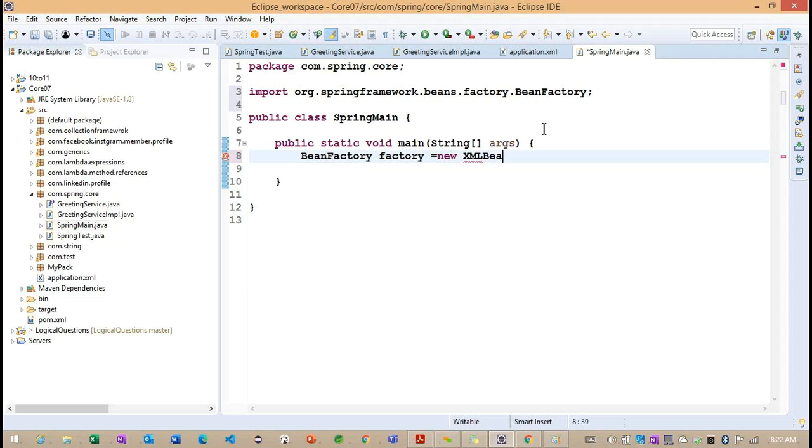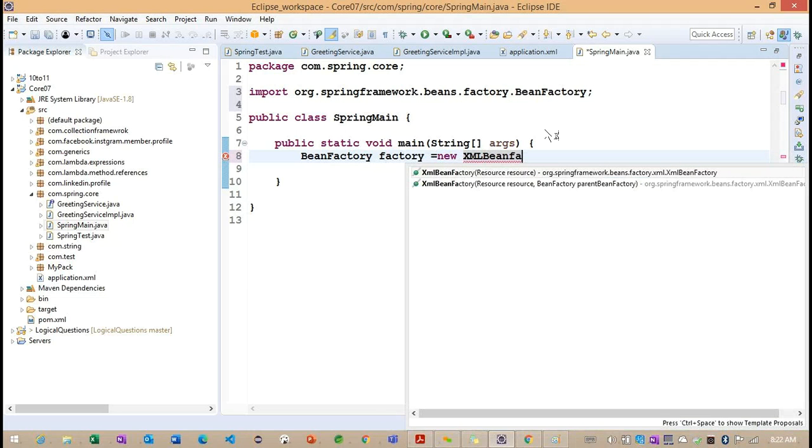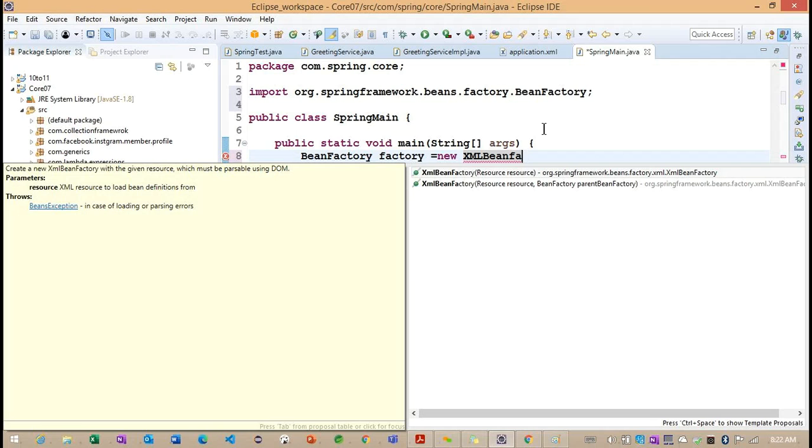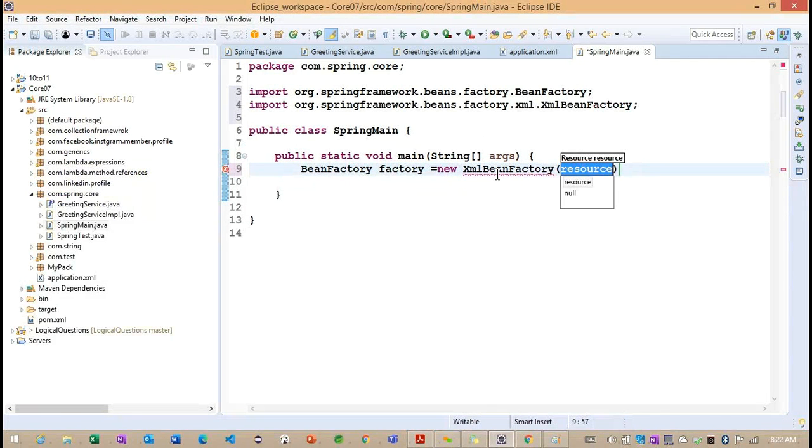Now you can see XmlBeanFactory. The constructor is expecting a Resource object here. So what resource do we need to provide?